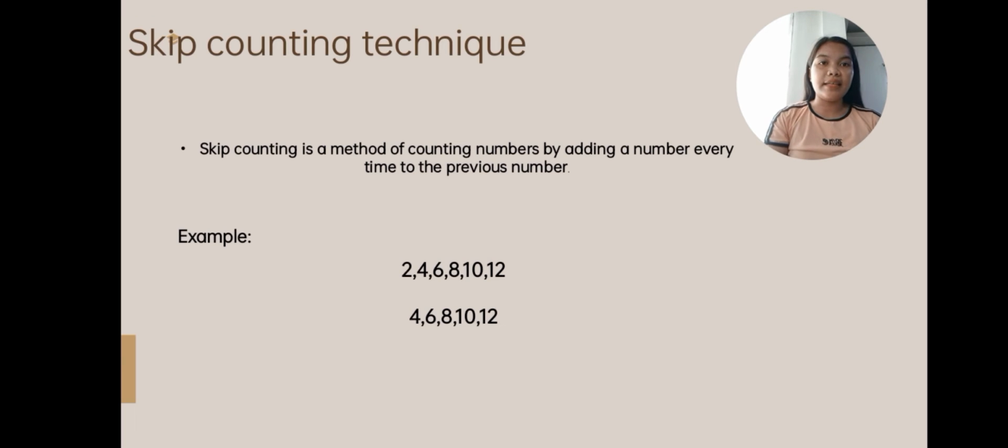Skip counting technique. Skip counting is a method of counting numbers by adding a number every time to the previous number. Example, skip counting by 2. We get 2, 4, 6, 8, 10, 12. 2 plus 2 equals 4. 4 plus 2 equals 6. 6 plus 2 equals 8. 8 plus 2 equals 10. 10 plus 2 equals 12, and so on. Am I clear? Okay, let's move on.